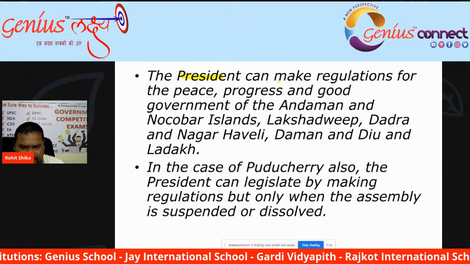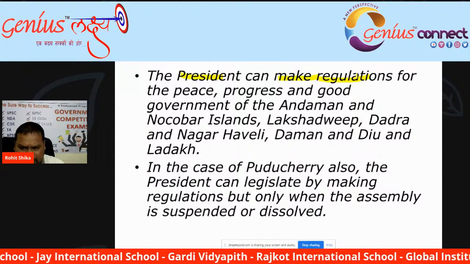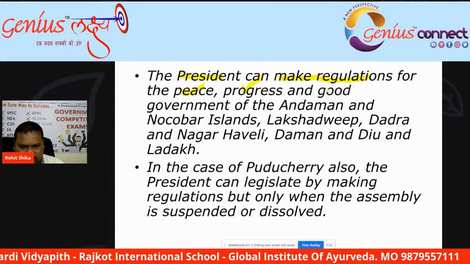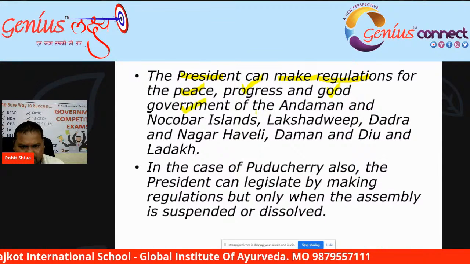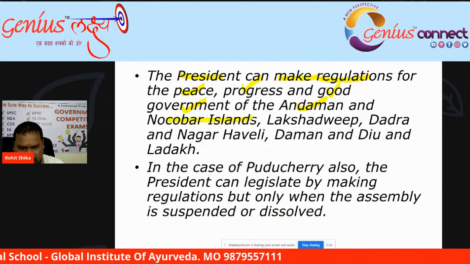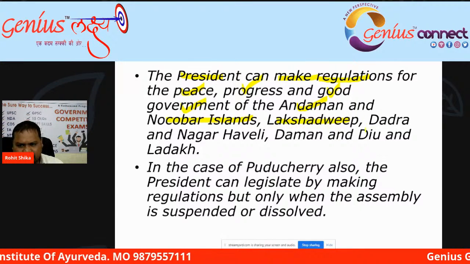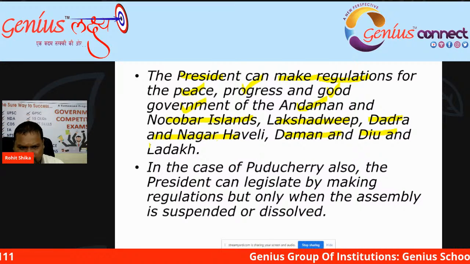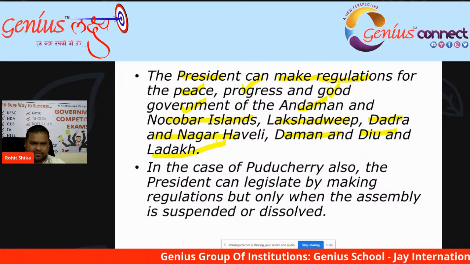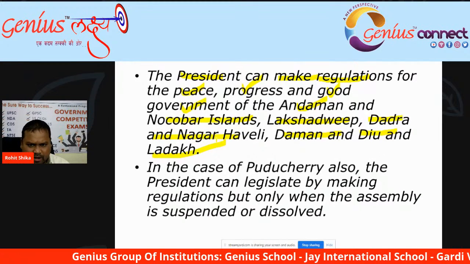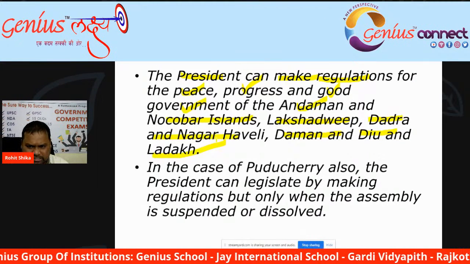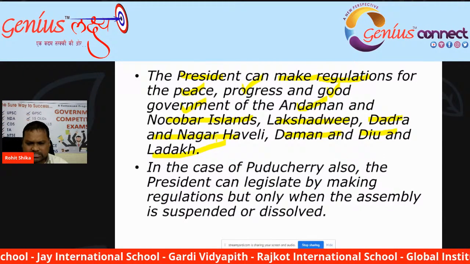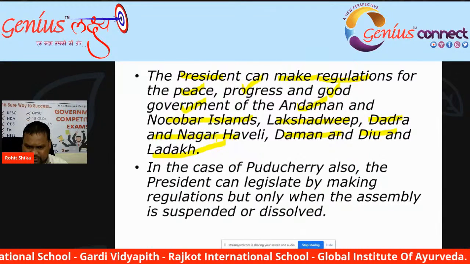The President can make regulations for peace, for progress, for good government of Andaman and Nicobar Islands, Lakshadweep, and Dadra and Nagar Haveli and Daman and Diu. So the President is empowered to make regulations for the overall development of these union territories.